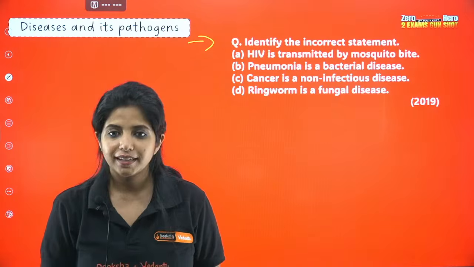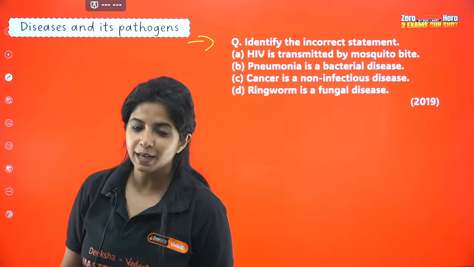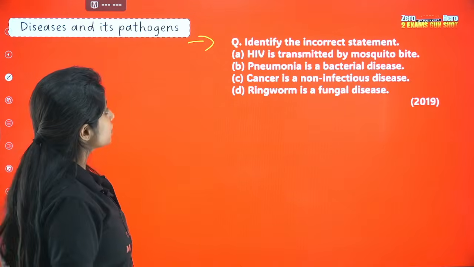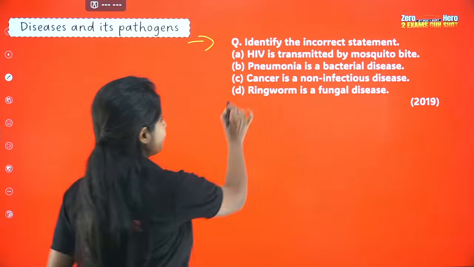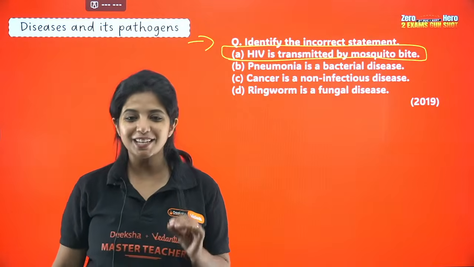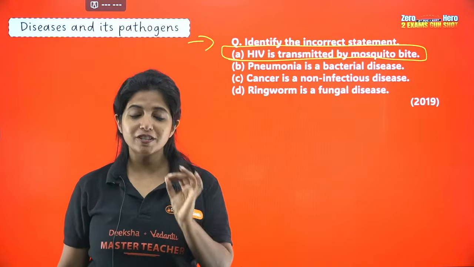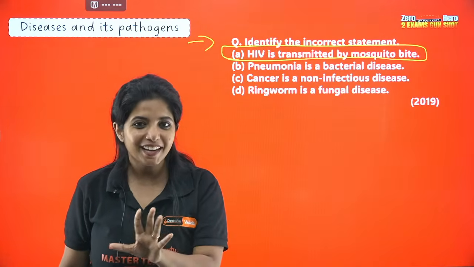So yeah, A is what Dhanashri is saying. Identify the incorrect statement: HIV is transmitted by mosquito bite. It is incorrect, definitely. HIV is not transmitted by mosquito bite, right? Listen, the mosquito drinks our blood. It does not give us blood.